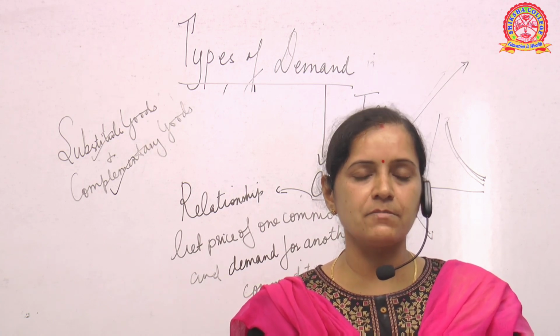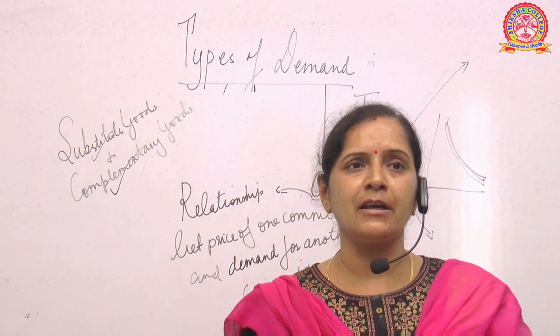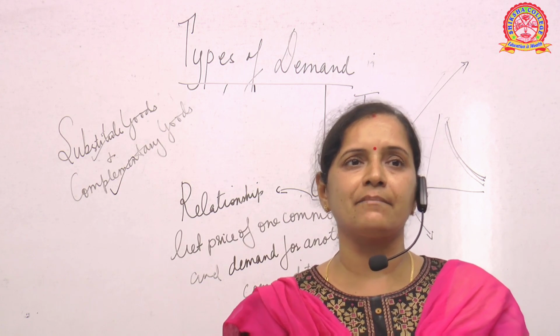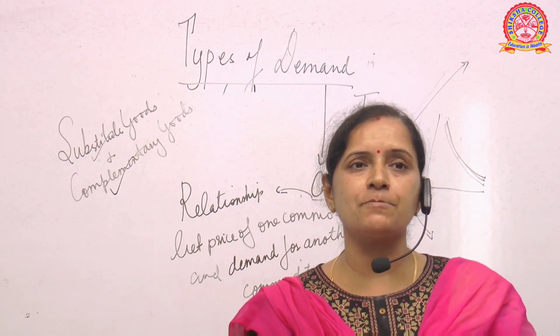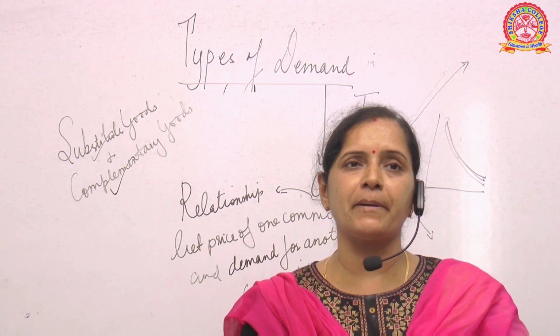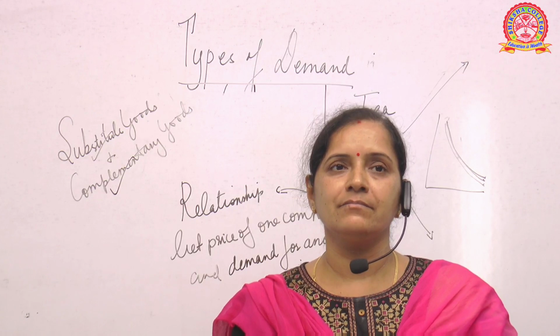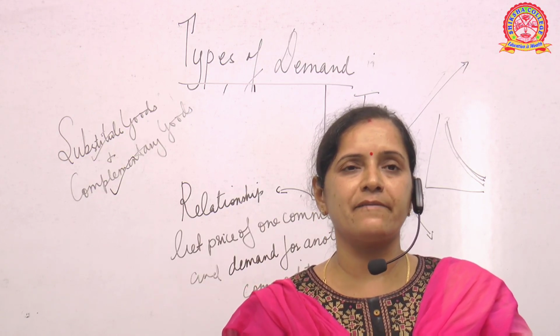And complementary goods means, suppose, as I told you, car and petrol: if petrol prices suddenly come down, then the demand for cars will be more. Why? Because people will think that now the price of petrol has come down, so I can afford a car and I am comfortable buying and riding a car because the petrol prices have come down.